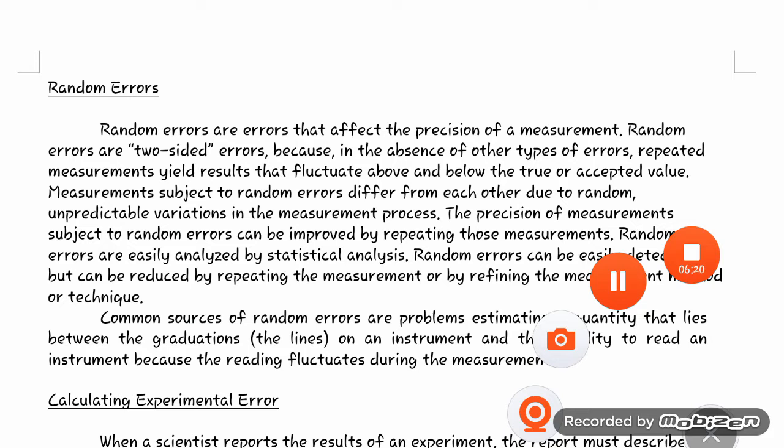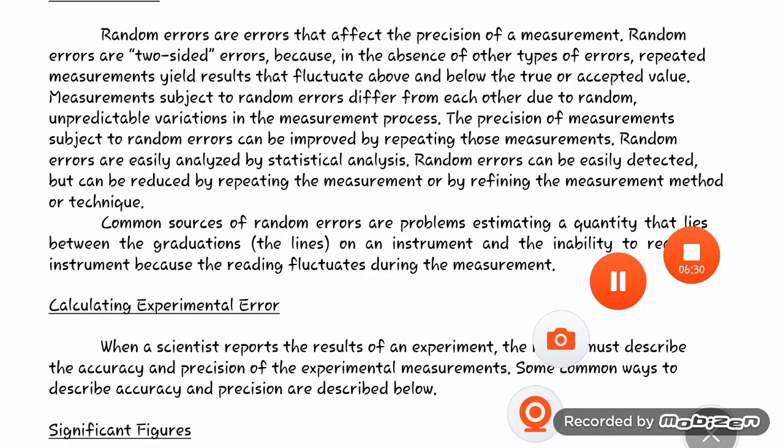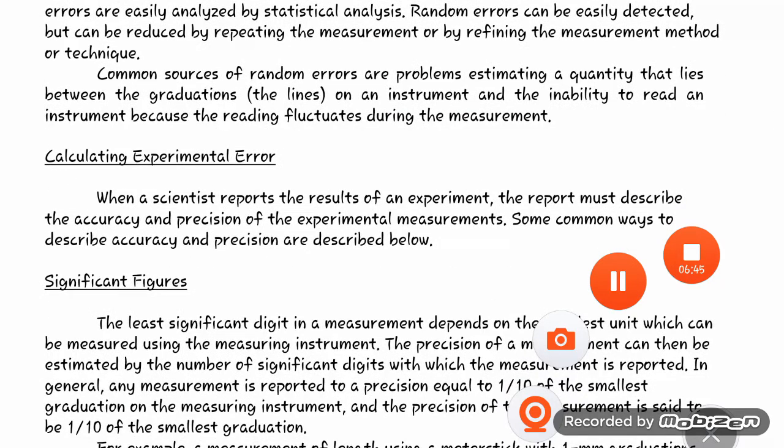Measurements subject to random error differ from each other due to random, unpredictable variation in the measurement process. The precision of measurements subject to random error can be improved by repeating those measurements. So if we practice repeated experiments, then we can easily minimize the random error.